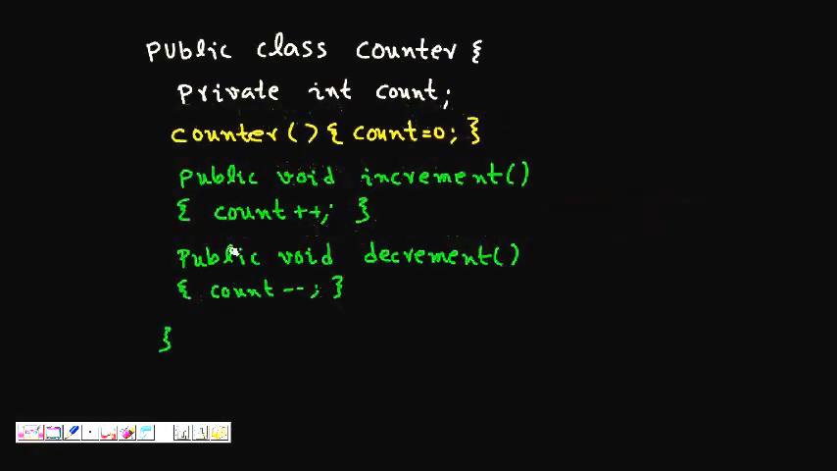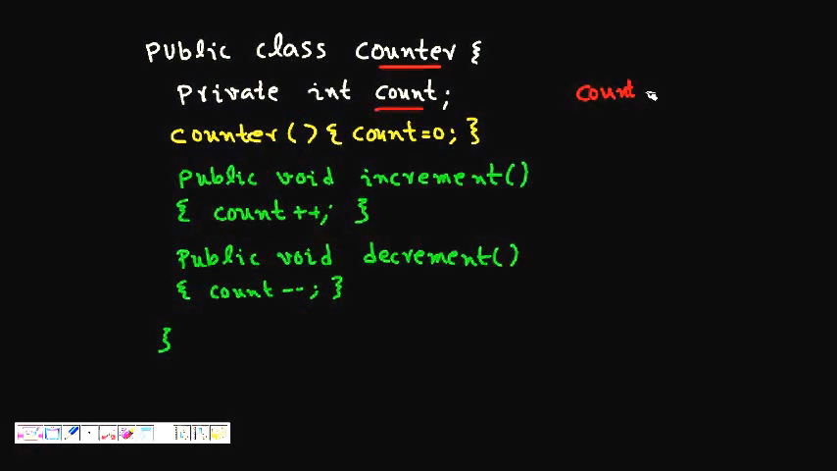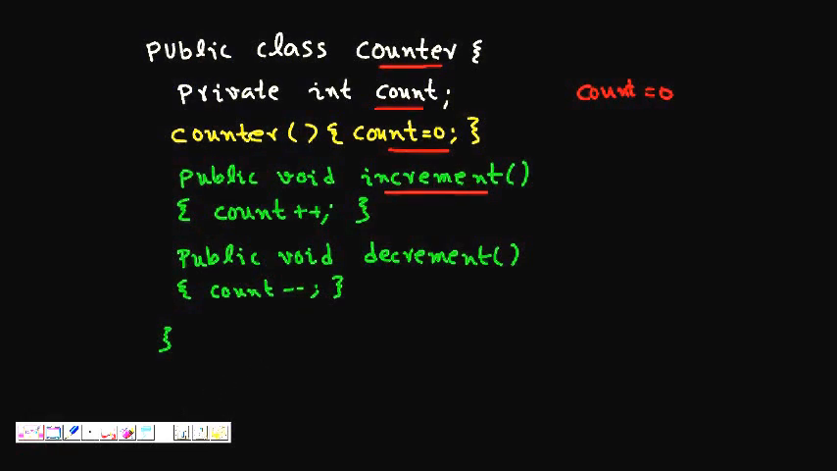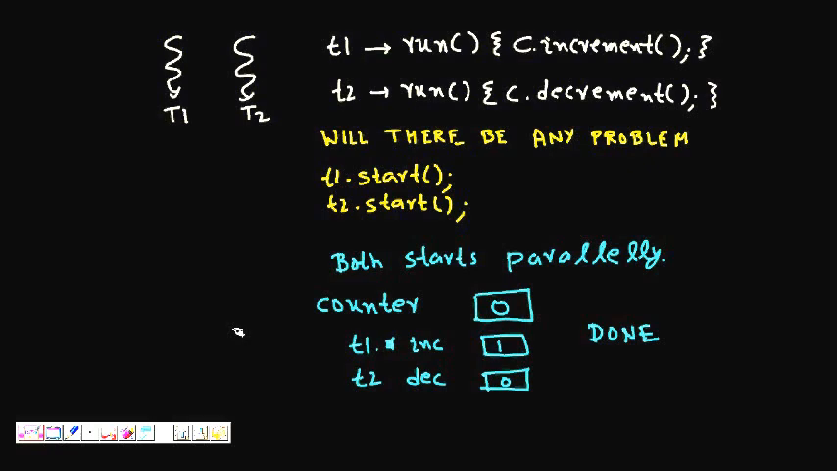So let's see. I have a very simple counter class. It has just one variable, count, and we initialize it to 0 in the constructor. We have two very simple methods. One is increment, which does count plus plus. Another one is decrement, which decrements the value of count. This is very simple, but the problem here is that multiple threads are going to use this.